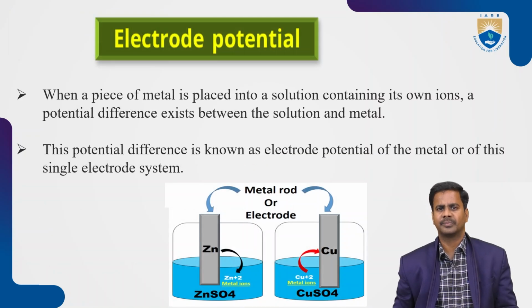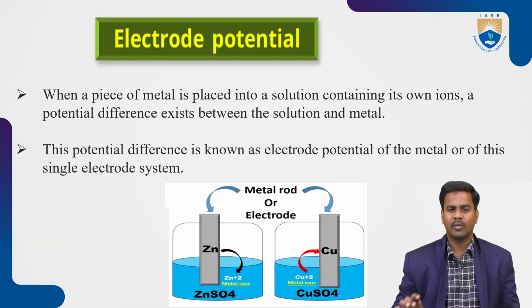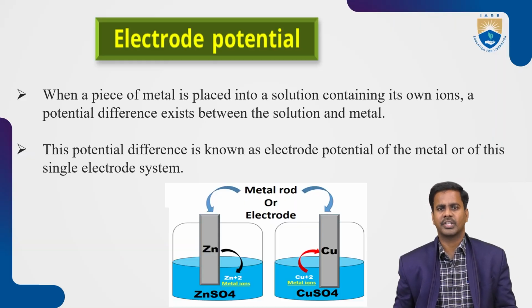So let us see how we can explain the potential concept by taking some electrodes. Here, when a piece of matter is placed into a solution containing its own ions, a potential difference exists between the solution and the matter.